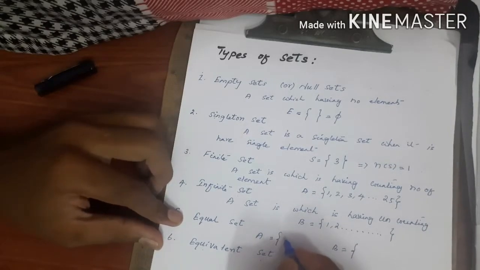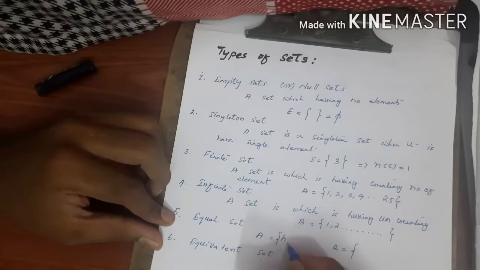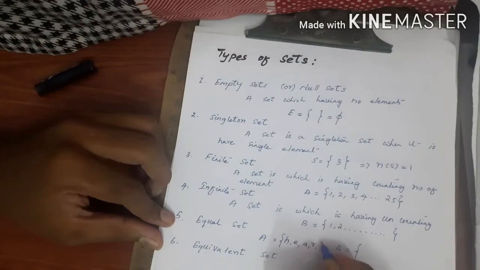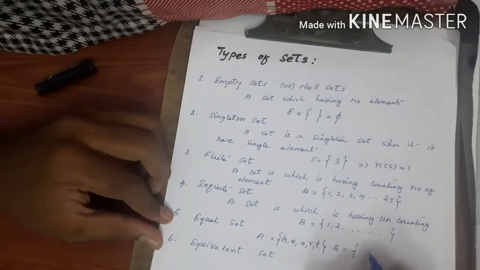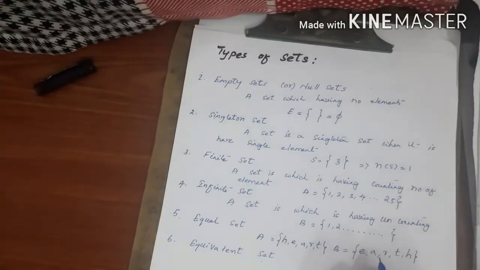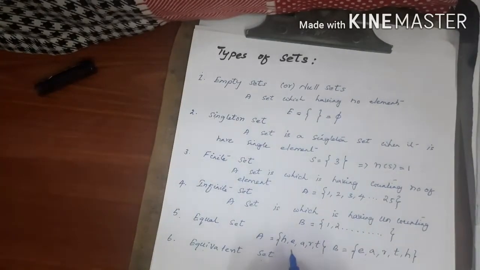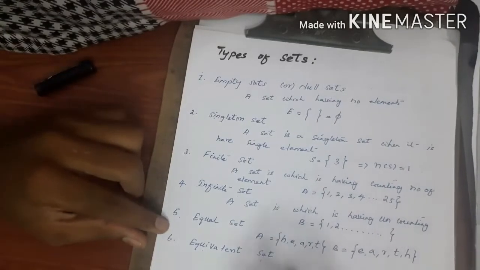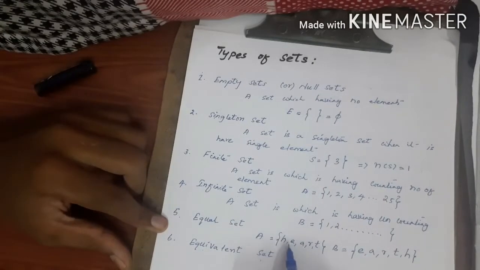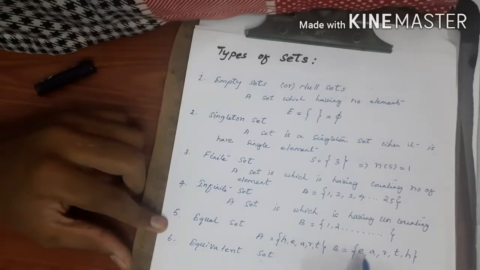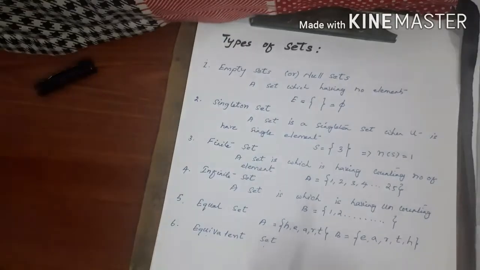For example, set A has elements H, E, A, R, T and set B is E, A, R, T, H. These are the elements of B and these are the elements of A. Note the point, in this case both sets have equal elements and the number of elements is also equal.